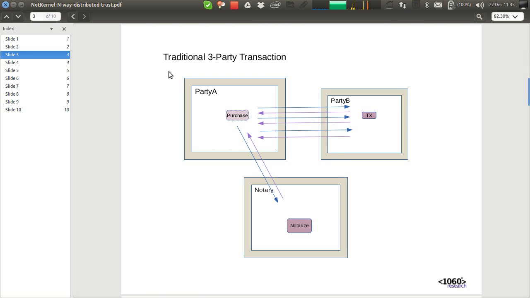Here's the context for the demo. This is a very common situation and is sort of the simplest way that three parties can interact with one another.